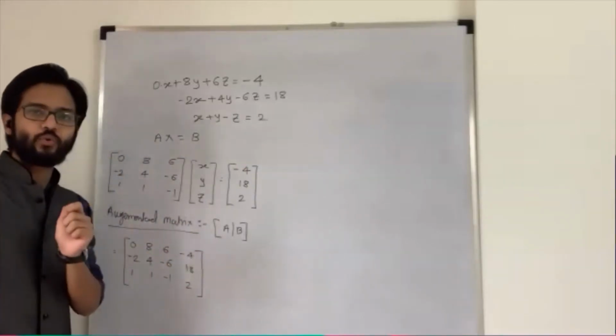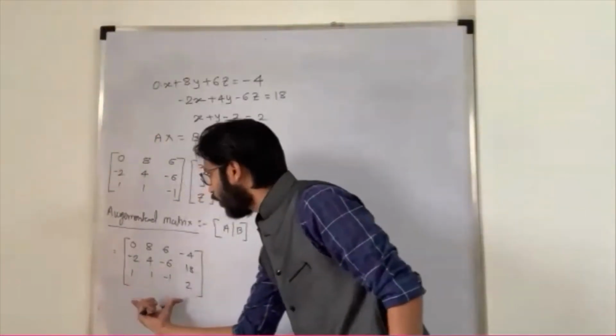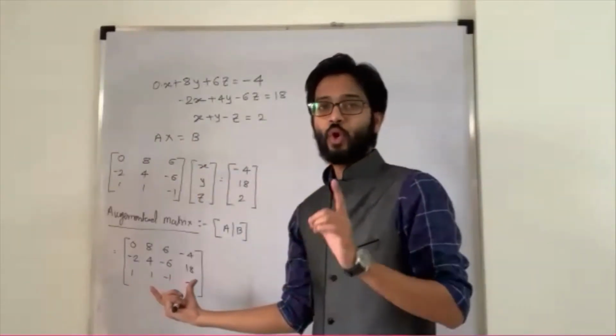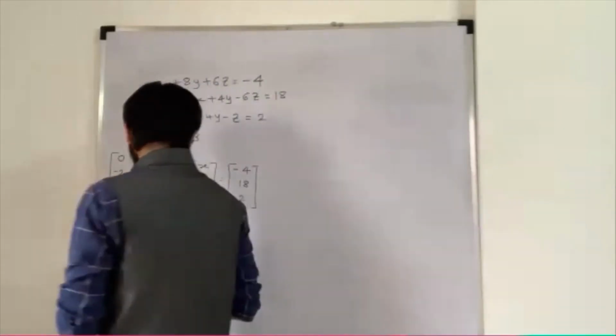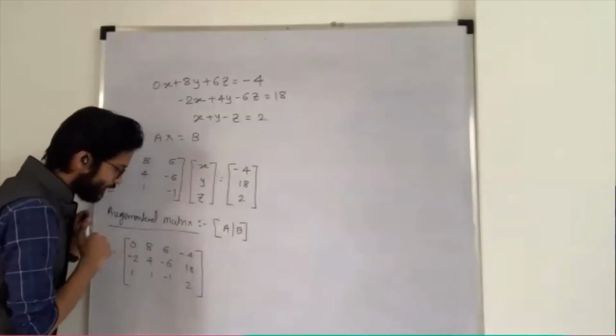Now you are allowed to use only row operations and find the rank of that augmented matrix by using row echelon form. Only row echelon form is allowed here. Why? Because we are not going to change the columns.